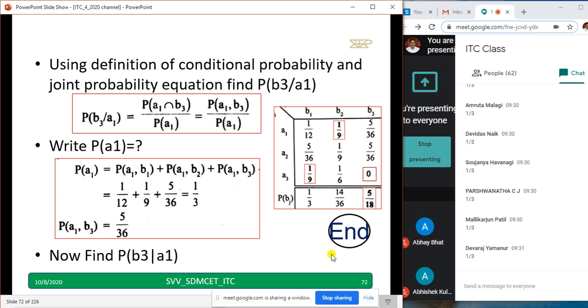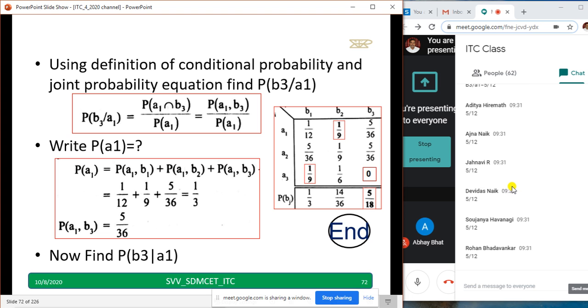Devraj Yamunur has told 1 by 3, Mallikarjun Patil 1 by 3. Okay, B3 given A1. I think the answer is 5 by 12. Aditya, Rohan, Simran, Priya, Shilpa, Bharat, and all the others are getting 5 by 12.